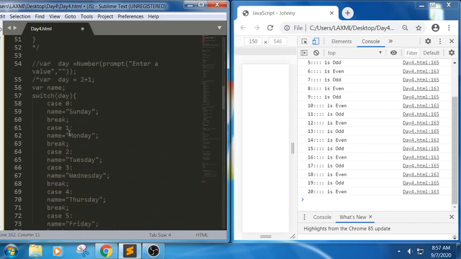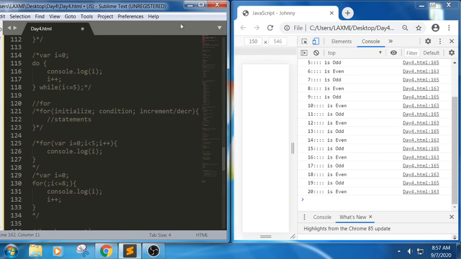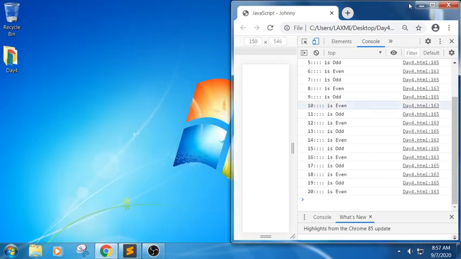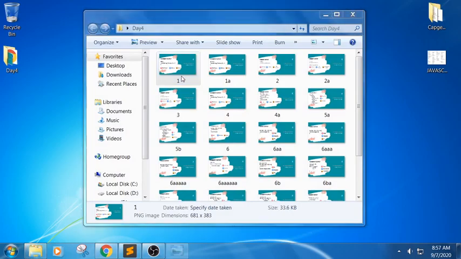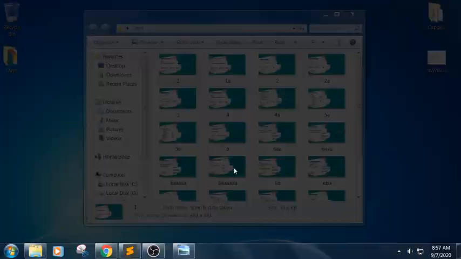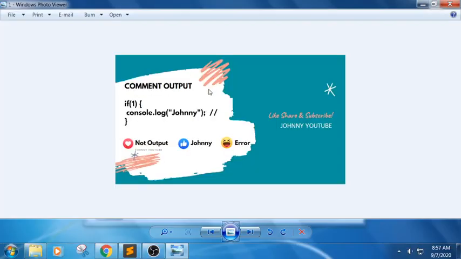Now let us look into the day 4 questionnaire part. What would be the output of this snippet? Whenever you write if of 1, in the sense 1 automatically leads to true, so the answer would be Johnny here. You know about the values 1 and 0. In our previous session we discussed data types. 1 indicates true, so the condition is true and it will print Johnny here.